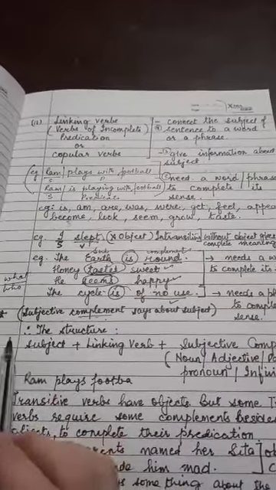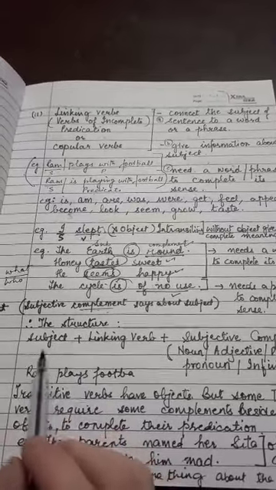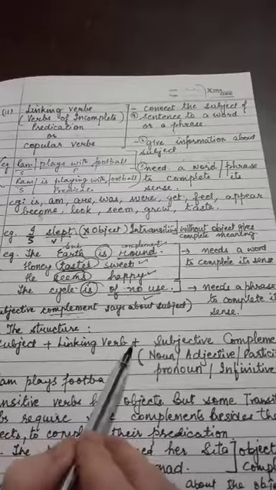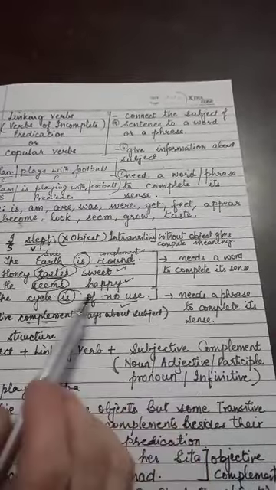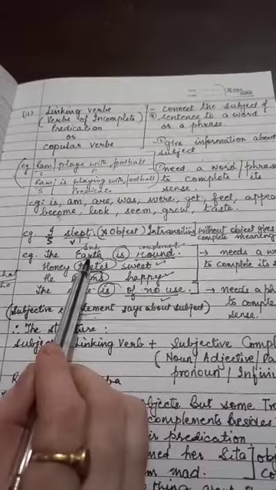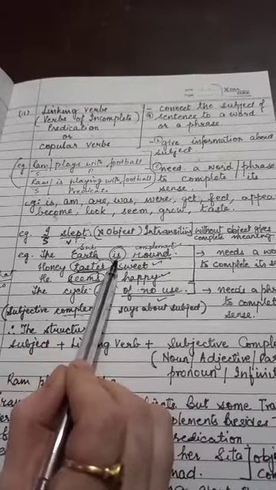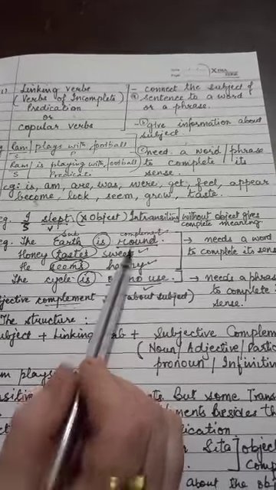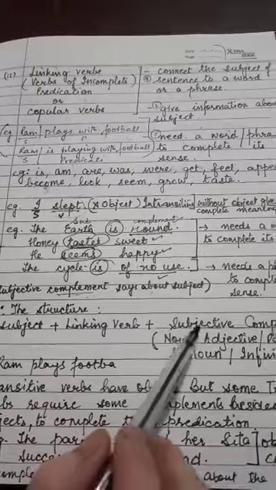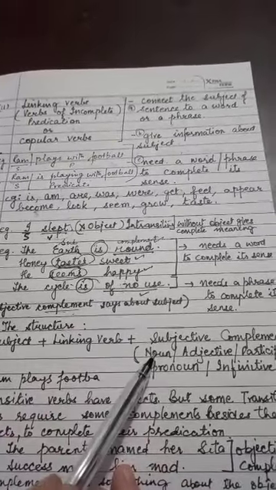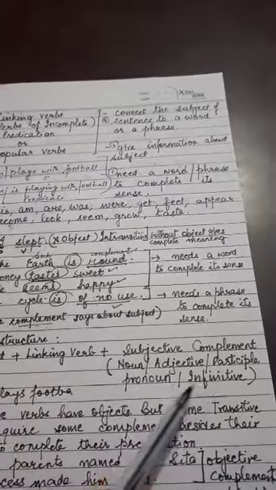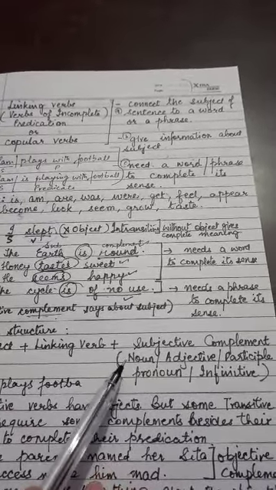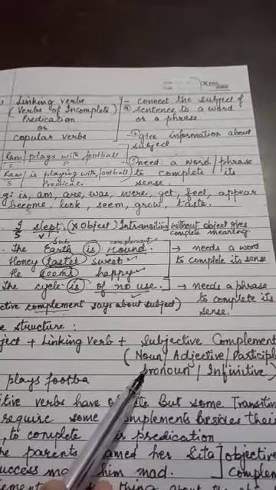The structure of a sentence is always subject plus linking verb plus subjective complement. This is the structure of a sentence, right? And this subjective complement can be a noun, adjective, participle, pronoun or infinitive. Please refer to this topic in your textbook. Clear?